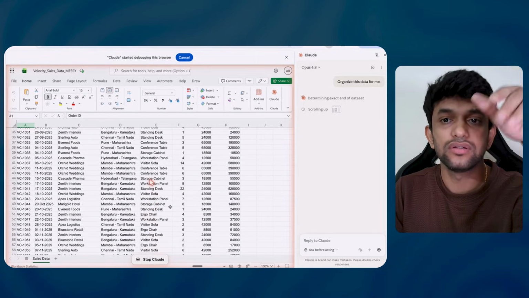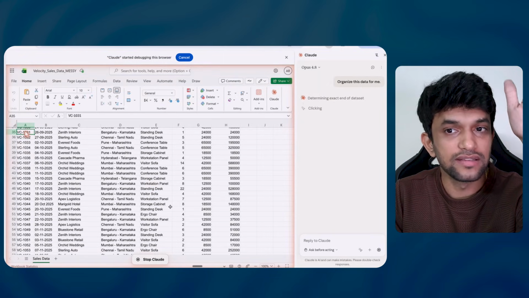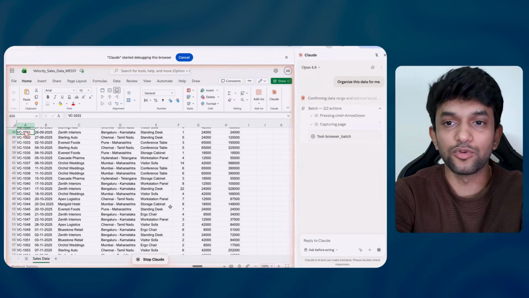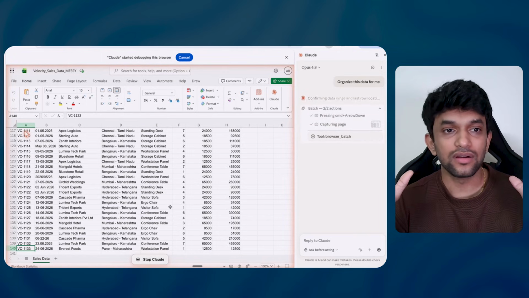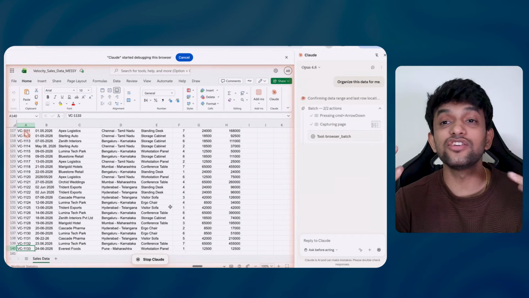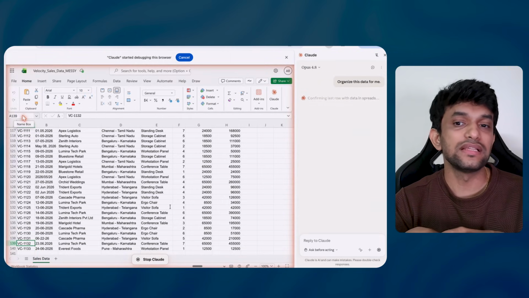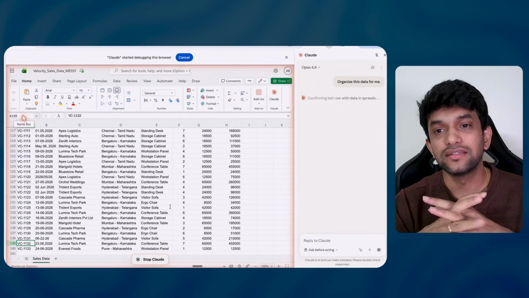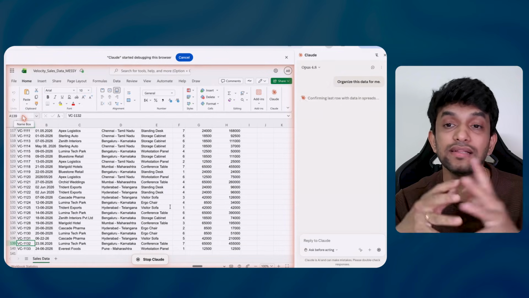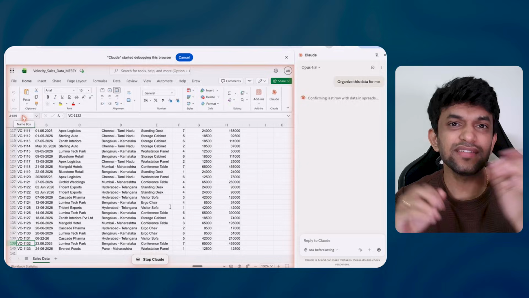Okay, Claude has gone through the entire data, I guess. Now see, it is clicking or doing something here. Both of my hands are here. It is doing something on my data. Interesting or not, crazy or not, let me know in the comments, guys. It is working on my Excel files. Confirming the last row. Basically, I don't have to sit here also. I can go back and do some other work and come back also.